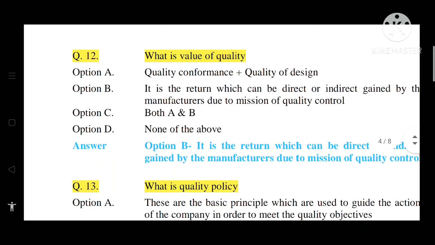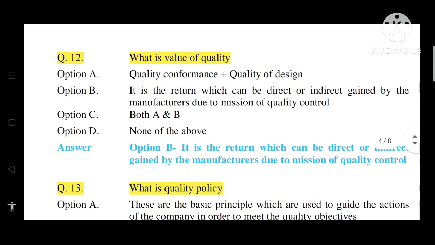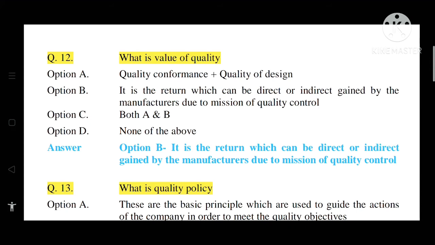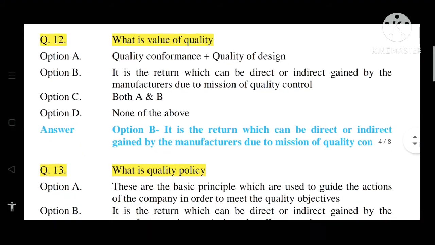Question number 12. What is the value of quality? Options are option A, quality of conformance plus quality of design. Option B, it is the return, which can be a direct or indirect gain by the manufacturer due to the mission of quality control. Option C, both A and B. Option D, none of the above. So the correct answer is option B, that is the return which can be a direct or indirect gain by the manufacturer due to the mission of quality control, that is the value of quality.